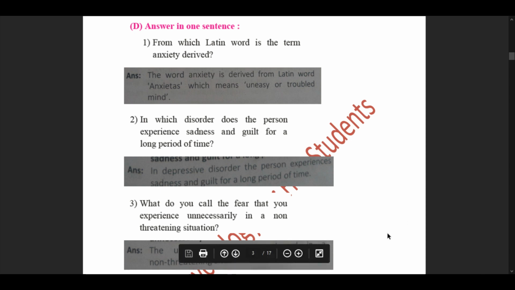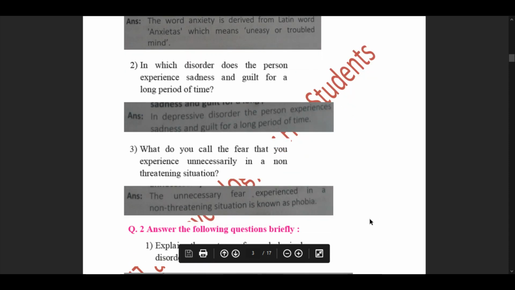Then we move forward to question 3 of our part D. What do you call the fear that you experience unnecessarily in a non-threatening situation?